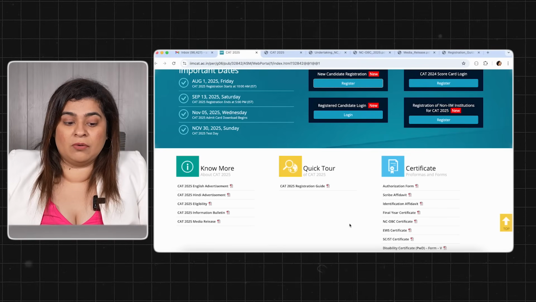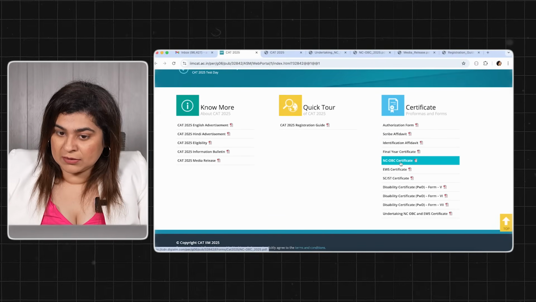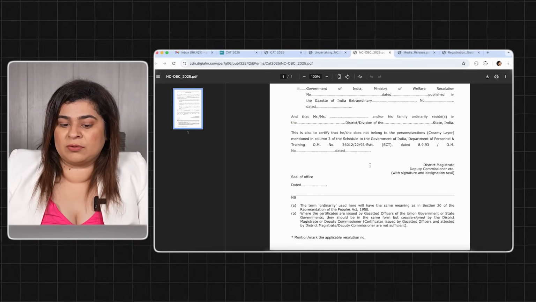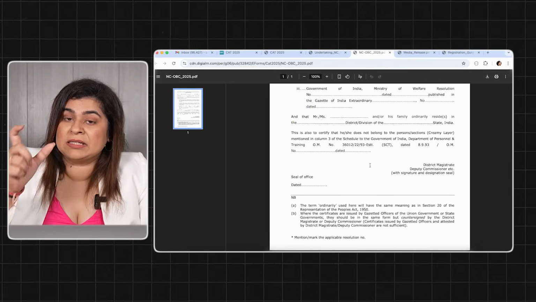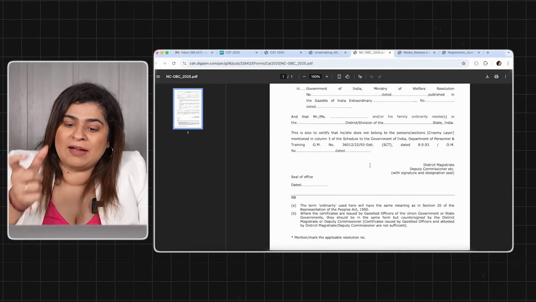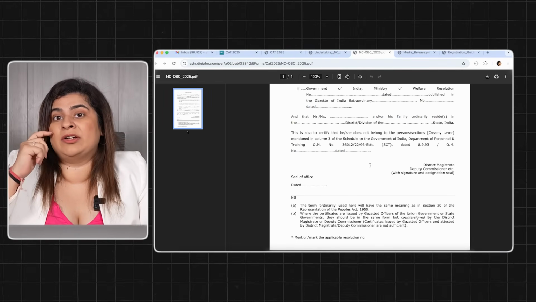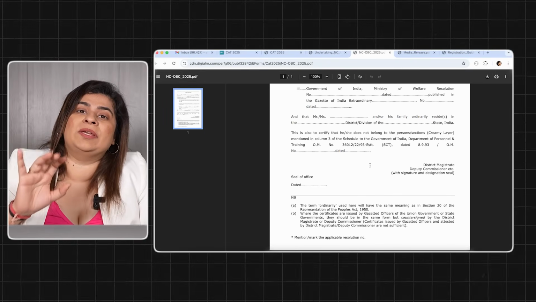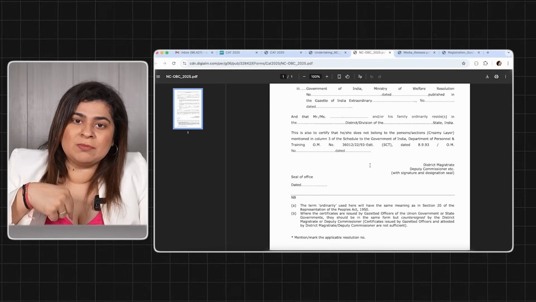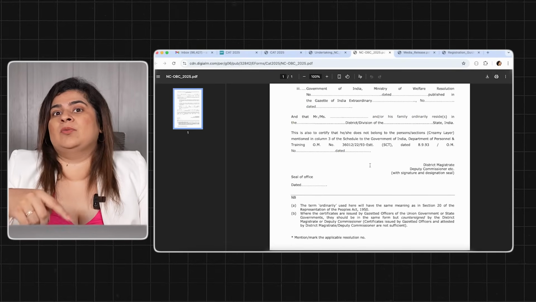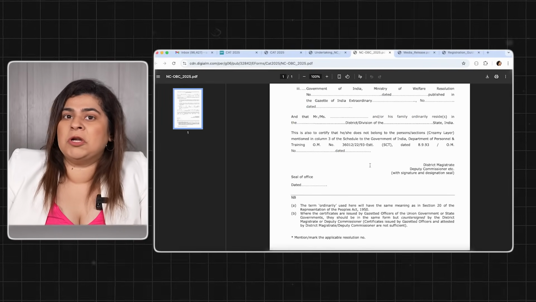Here there are sample documents available as well. So we have an NCOBC certificate. This is how your NCOBC certificate looks like. NC stands for non-creamy layer. Hence it has a validity to it as well, because you have to make sure your certificate is valid as on date and at the time of your admission. If your certificate is going to be expiring, please apply for renewal today. And for all the students who are watching this video on 11th or 12th September, which is 1 or 2 days before your CAT application form deadline, your renewal certificate will not come in a day.